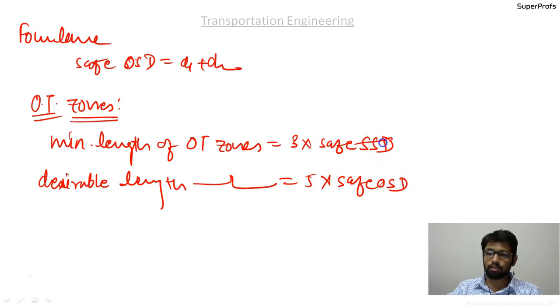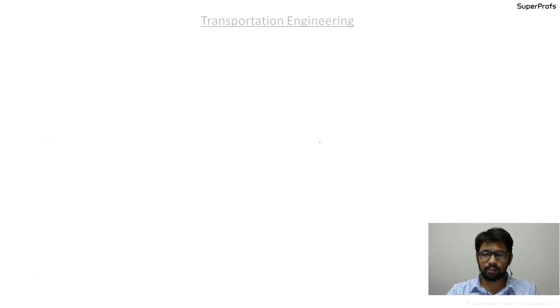Guys, I'm extremely sorry, I'm again and again saying SSD. It is OSD. Okay, so let's move ahead. And afterwards, we covered the numericals based on it.